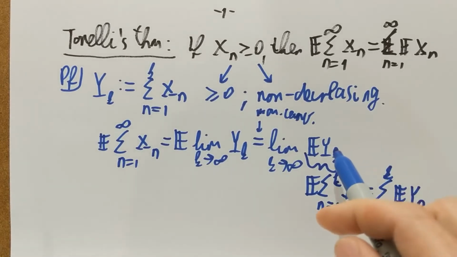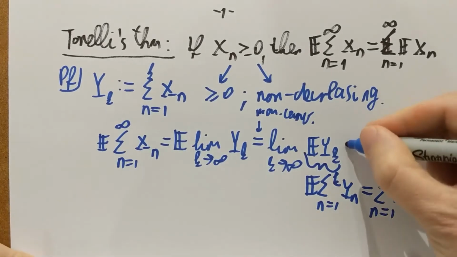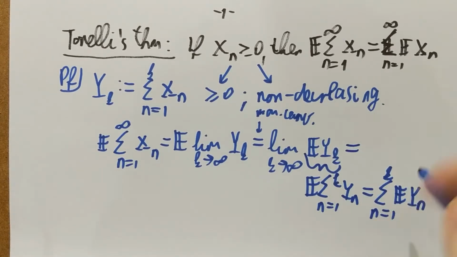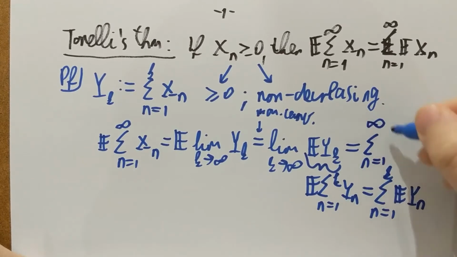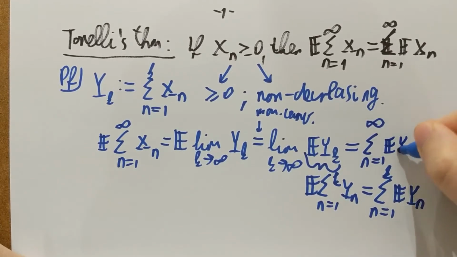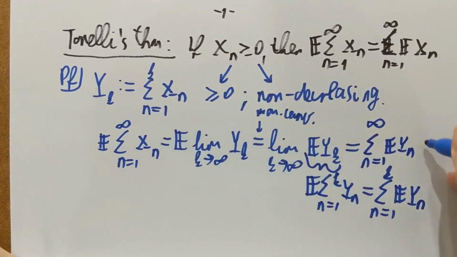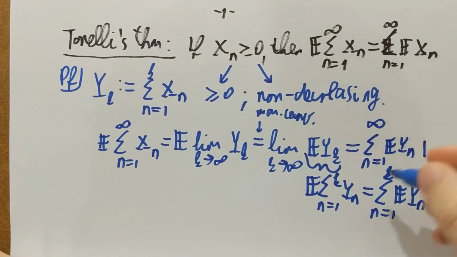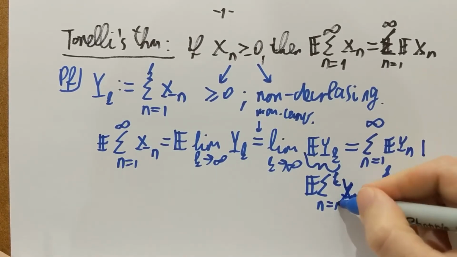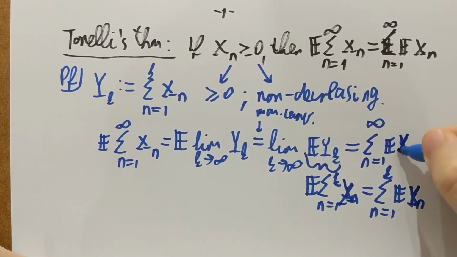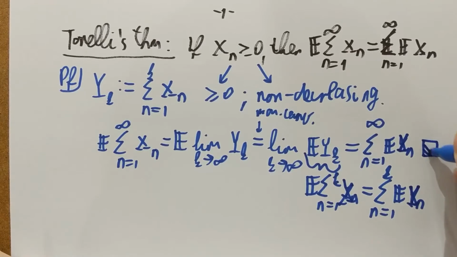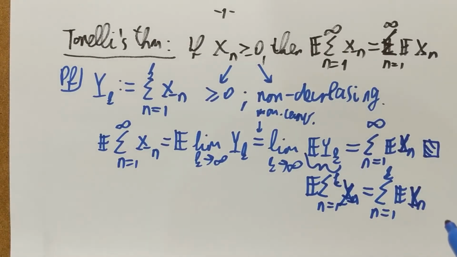What happens when I take the infinite limit? When I take the infinite limit, then this finite sum converges to the infinite sum, and I have my statement. The expectation of Xn, apologies, this should be X, this should be X, and this should be X. So now it's the end of the proof. Okay? So that was Tonelli's theorem.